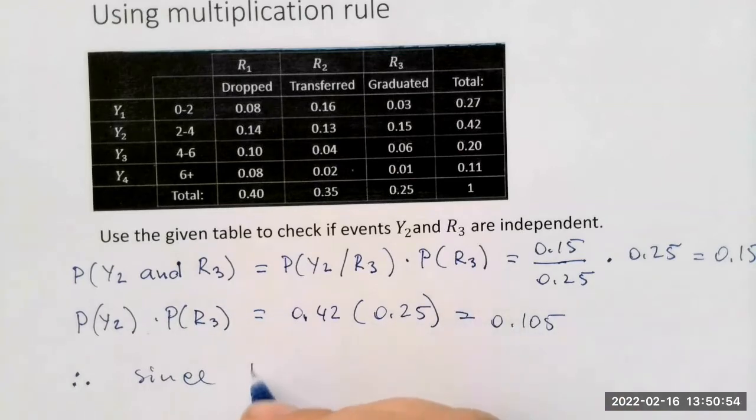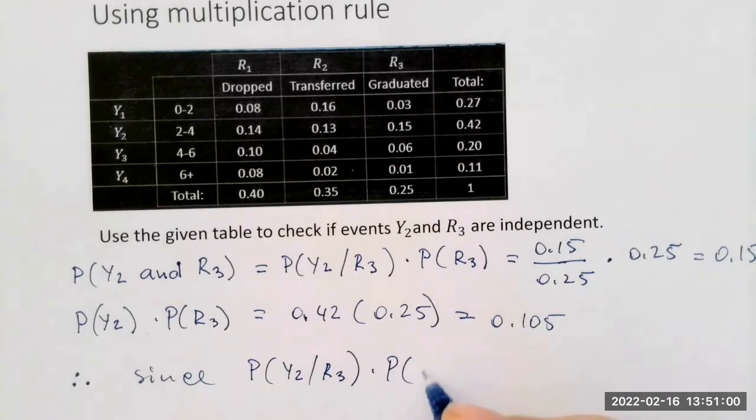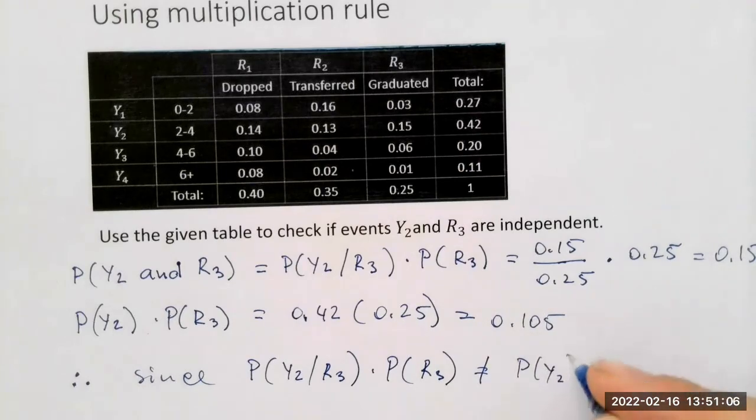Since P of Y2 given R3 multiplied by P of R3 does not equal P of Y2 just multiplied by P of R3, then we conclude that Y2 and R3 are dependent events.